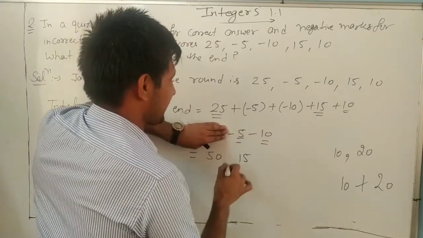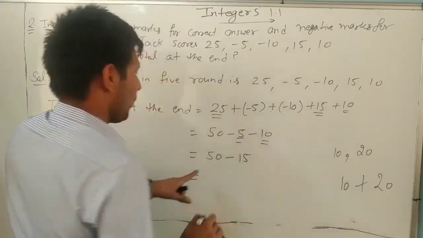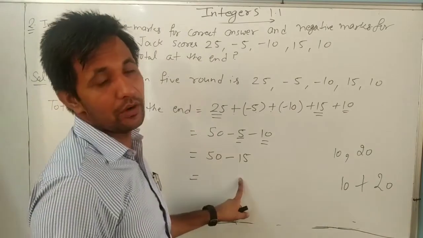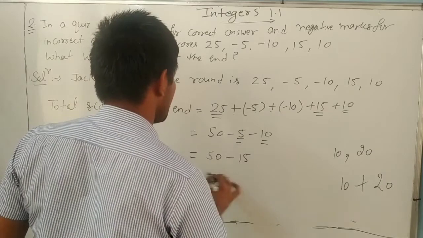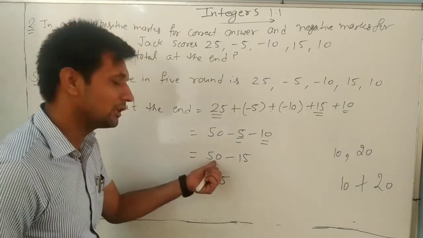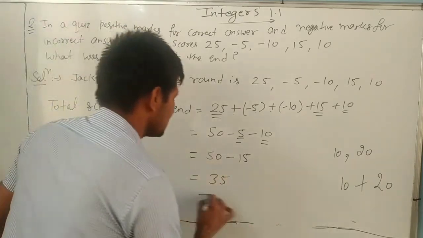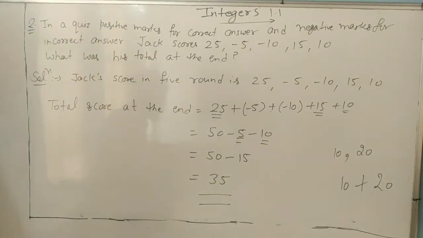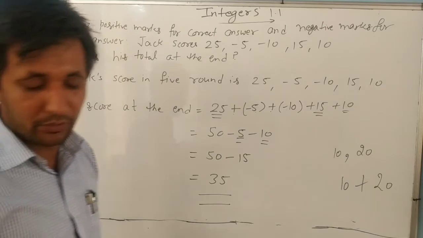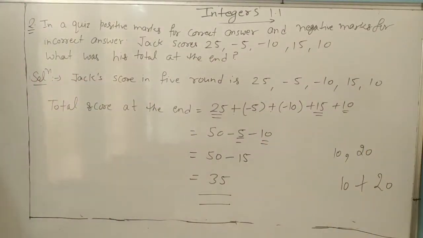Which one is greater? 10. So minus 15. Now one positive, one negative. Different sign, always subtract. So 50 minus 15, it is 35. And put the sign of the greater. Greater is positive. So his last score is 35, dear. Understand, dear? So note down it, dear, please.